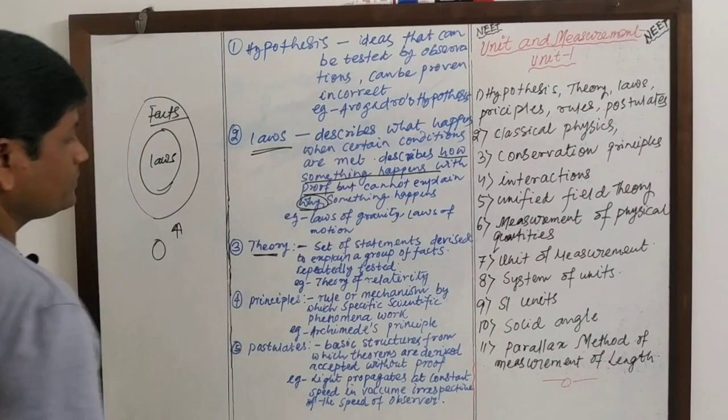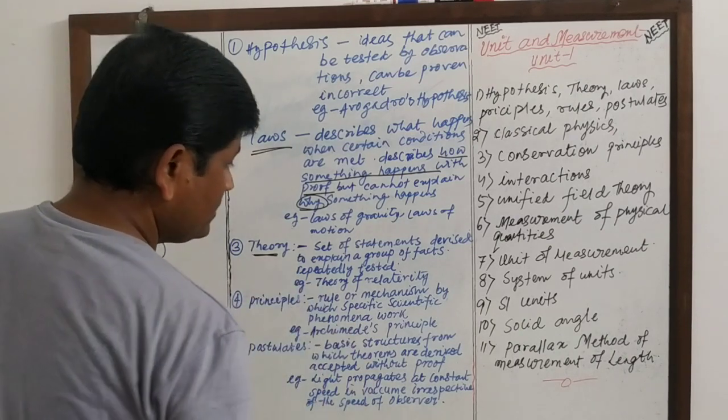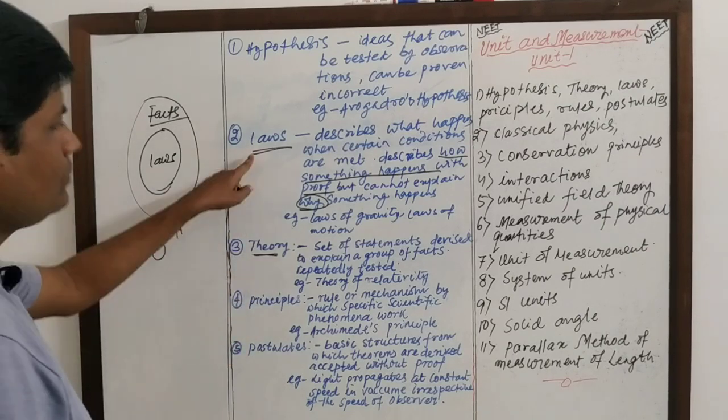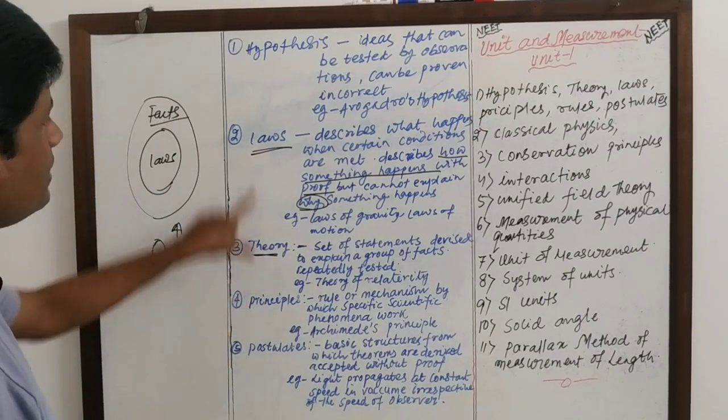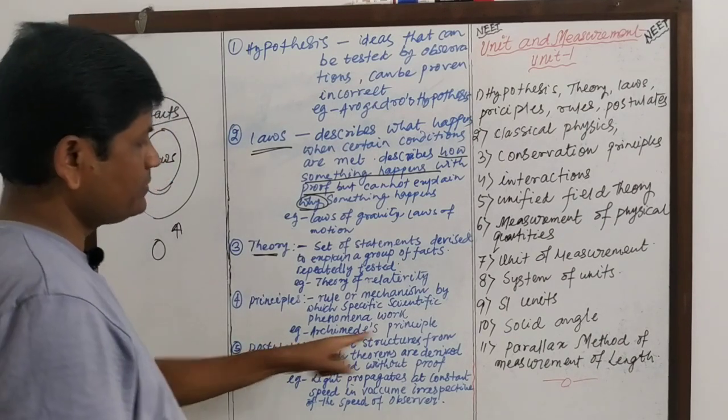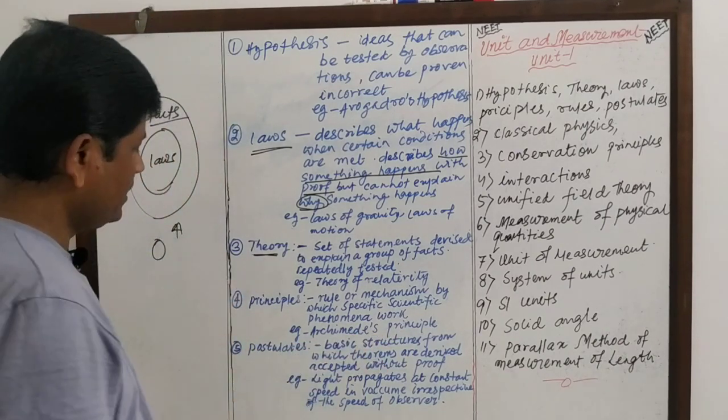Then come principles. A principle is a rule or mechanism by which a specific scientific phenomenon works. The principles are nothing but the laws. Laws or principles are used interchangeably. Archimedes' principle is one example.